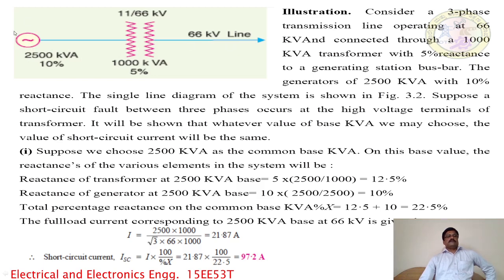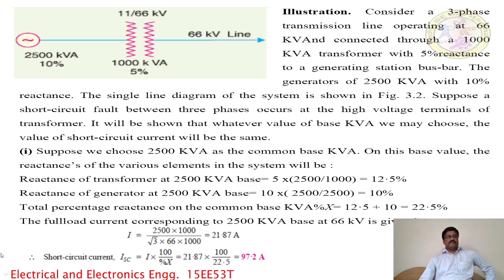One, on the input side, is the generator. Another one is the transformer, and another one is the transmission line. Here the common base kVA is selected. The first step is, suppose we choose 2500 kVA as the common base kVA.